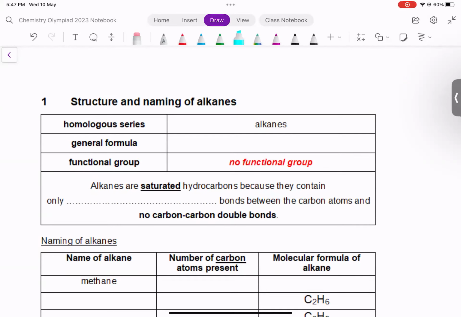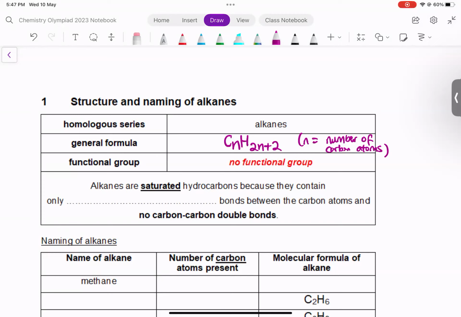Now, for the alkane homologous series, as said just now, the general formula is CnH2n+2, where n is the number of carbon atoms. Now, alkanes have no functional group. This means that alkanes do not have a unique bond, a unique atom, or a unique group of atoms that gives its unique chemical properties.